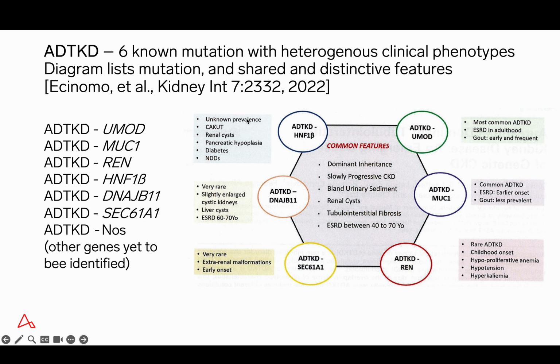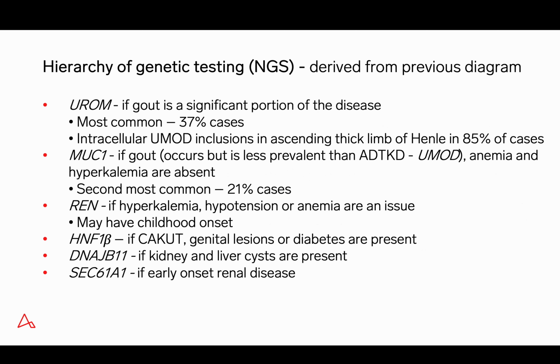The panel on the right is an interesting diagram from an article by Kinomo et al. And it lists in the center the features in common for the various types of autosomal dominant tubulointerstitial kidney disease. And then in the boxes associated with the mutation, several of the features they have which kind of set them aside as distinct from the other mutations. And rather than going through all of this information, one can generate an algorithm, or if you will, a hierarchy of genetic testing, which I've shown here. And this is largely derived from the previous diagram.